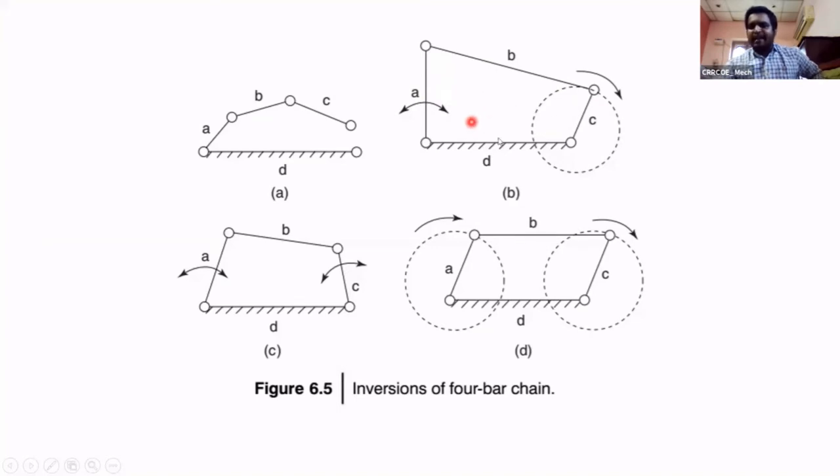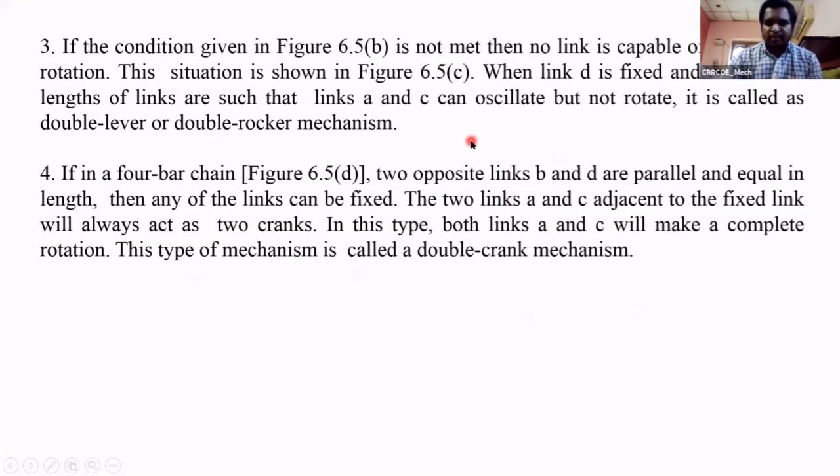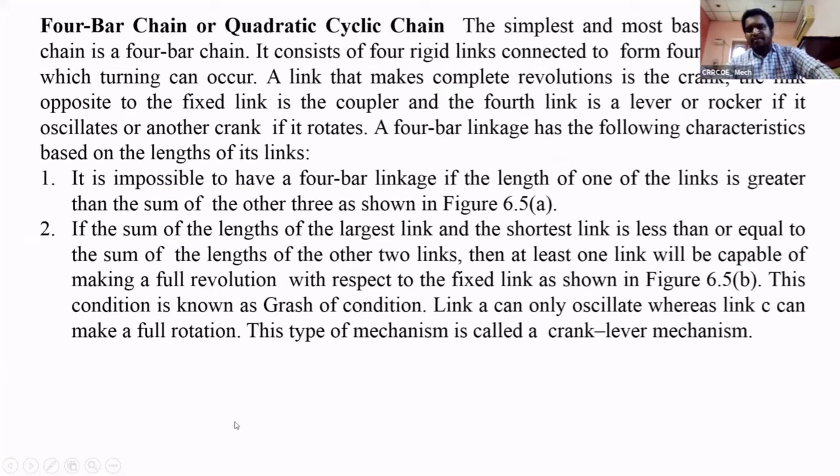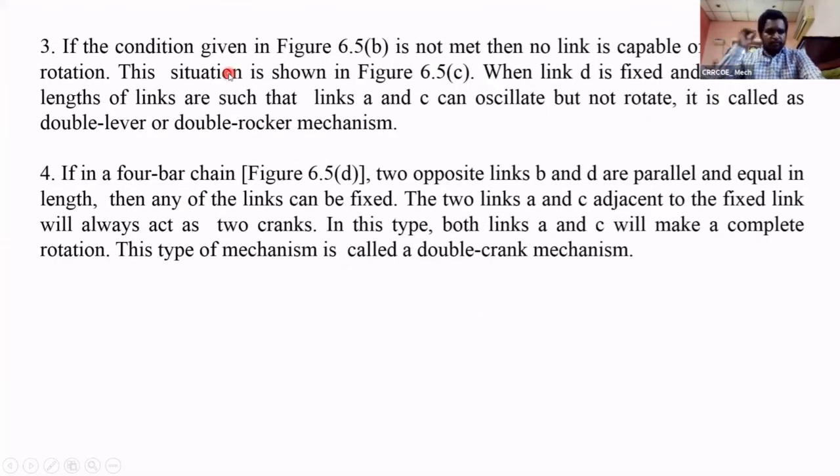This is called the crank and lever mechanism. This is one inversion of the four bar mechanism. This is the second characteristic. In the second characteristic, we can form the crank and lever mechanism. Take a third one.